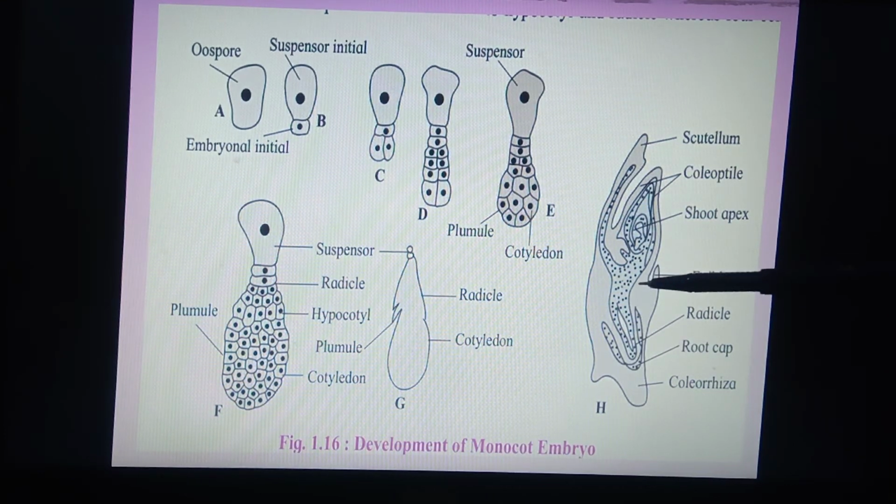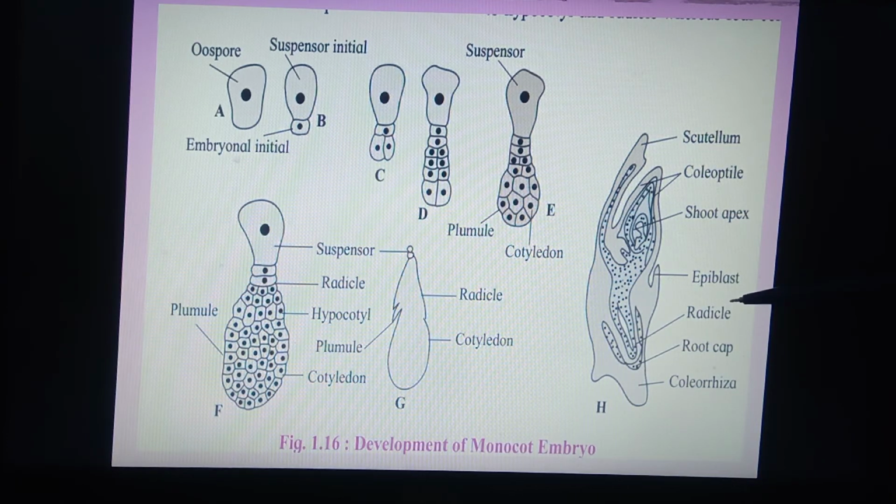In this monocot embryo, there is a presence of the scutellum and the coleoptile, which protects the plumule shoot apex. The radicle, which becomes the root in future, is protected by the coleorhiza.